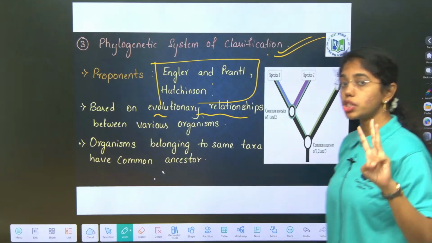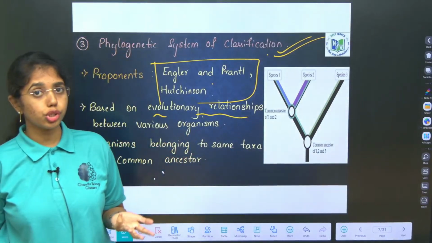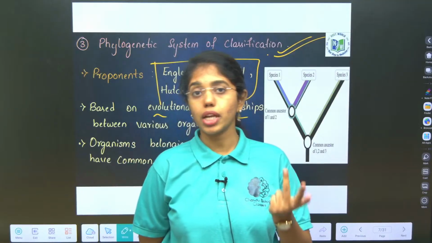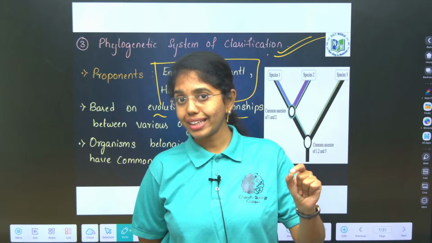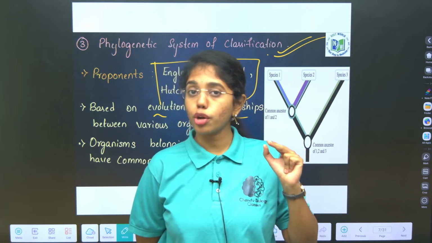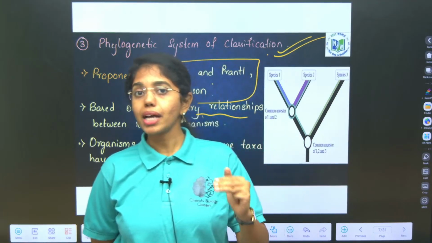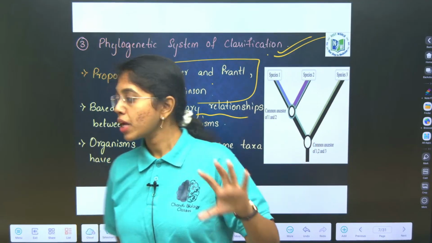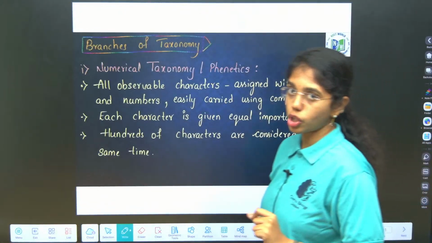I hope the three systems of classification are clear to all of you. First is the artificial or sexual system of classification. Second is the natural system of classification, and third is the phylogenetic system of classification. Key takeaways: you have to remember the proponents of the classification, on what basis the classification is done, and thirdly the drawbacks. Major drawbacks are only for the artificial system of classification. I hope this is clear, and then we will move on to branches of taxonomy.